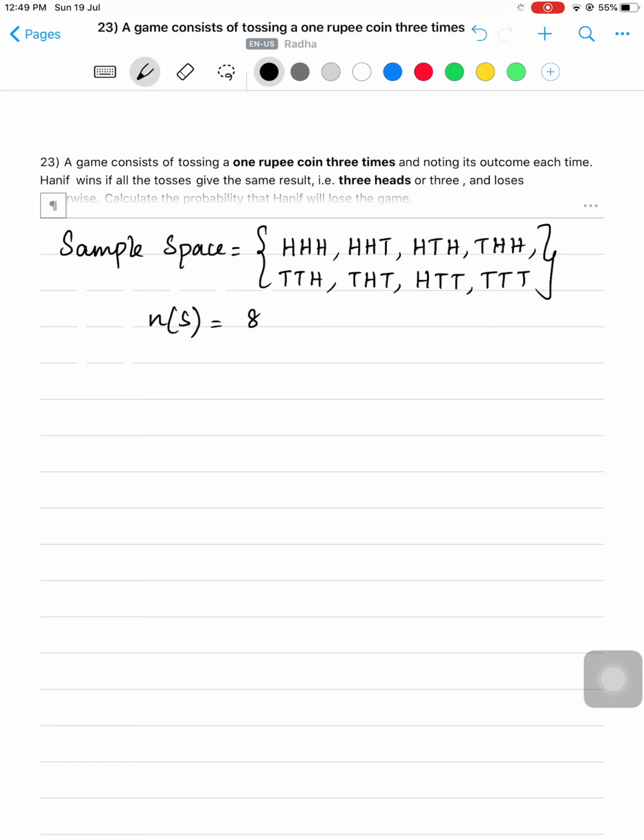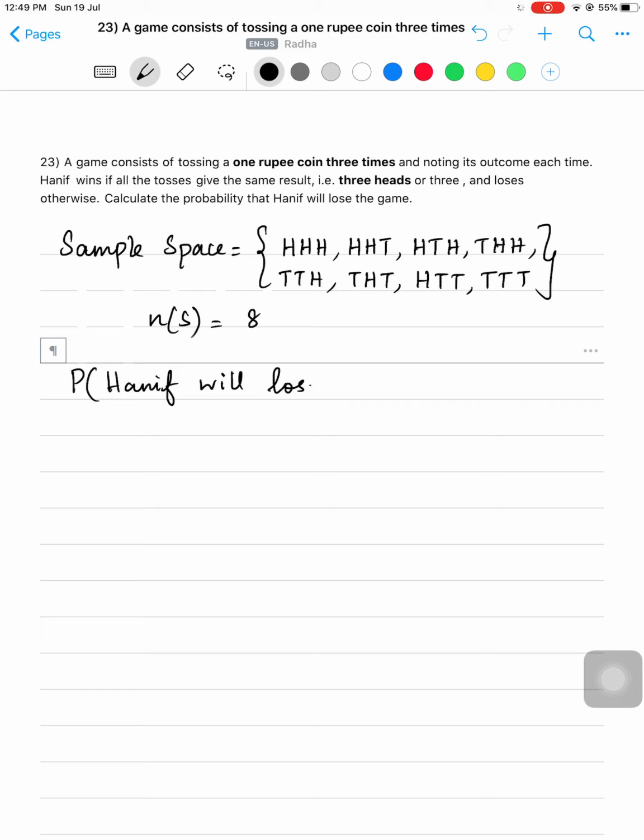And what is given? Hanif wins if all the 3 tosses give the same result. That is, all the 3 are heads or all the 3 are tails, and loses otherwise. So what is the probability that Hanif will lose the game? He will win if he gets all the 3 as head or all the 3 as tail. In all other cases he loses.